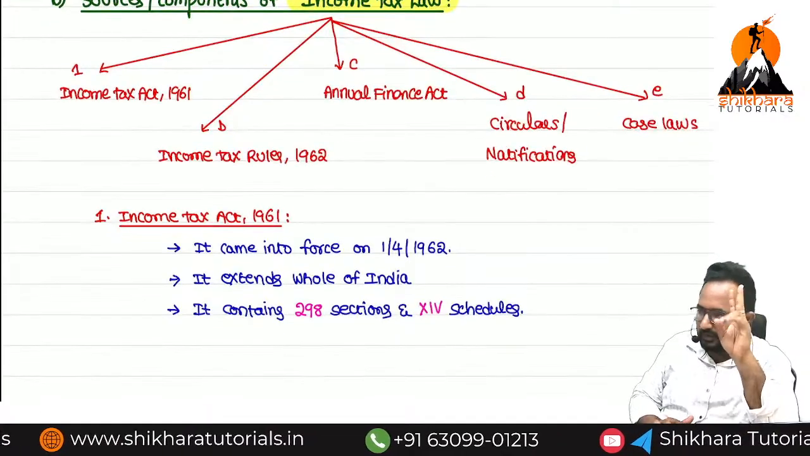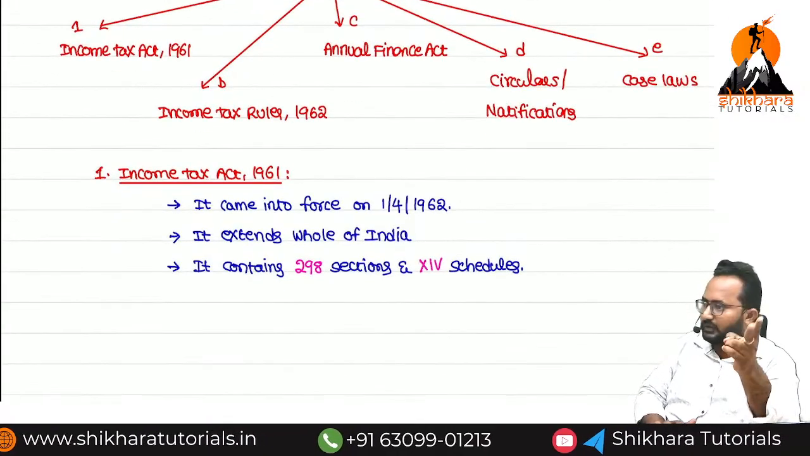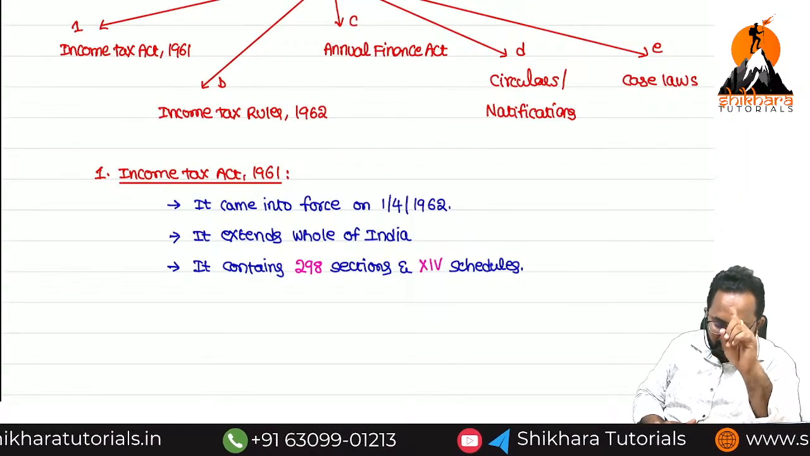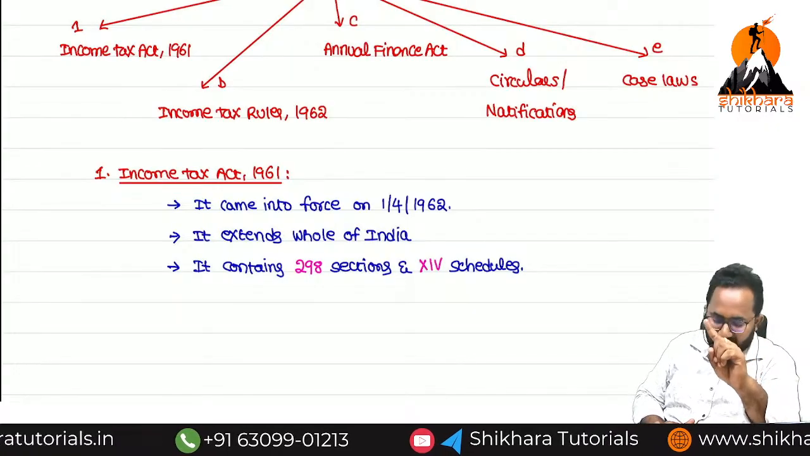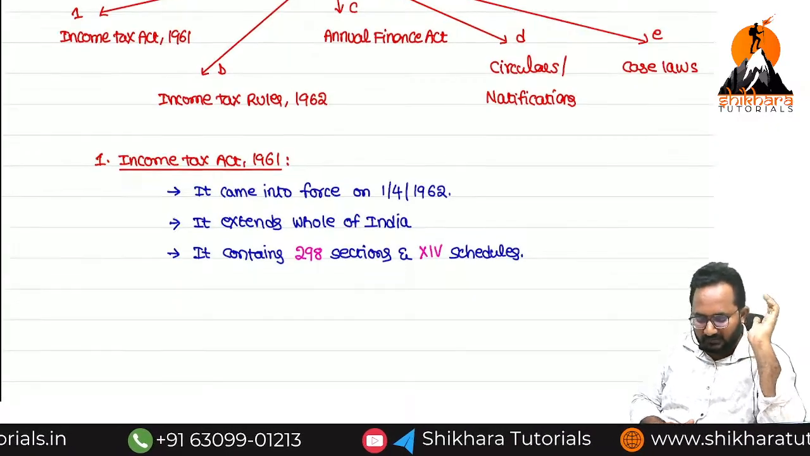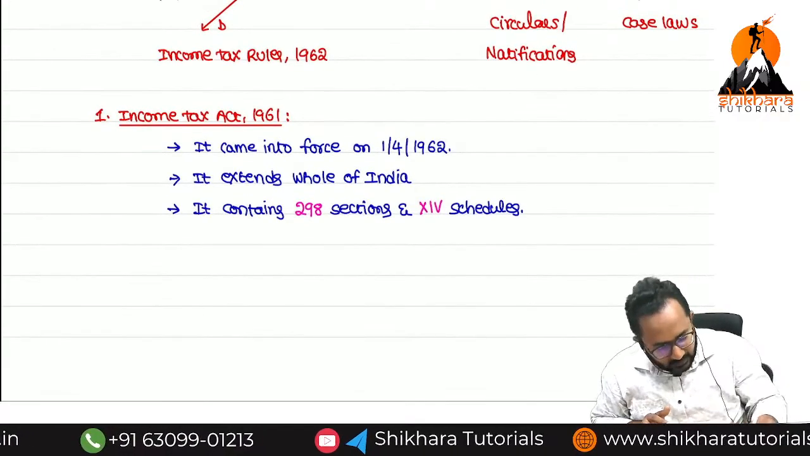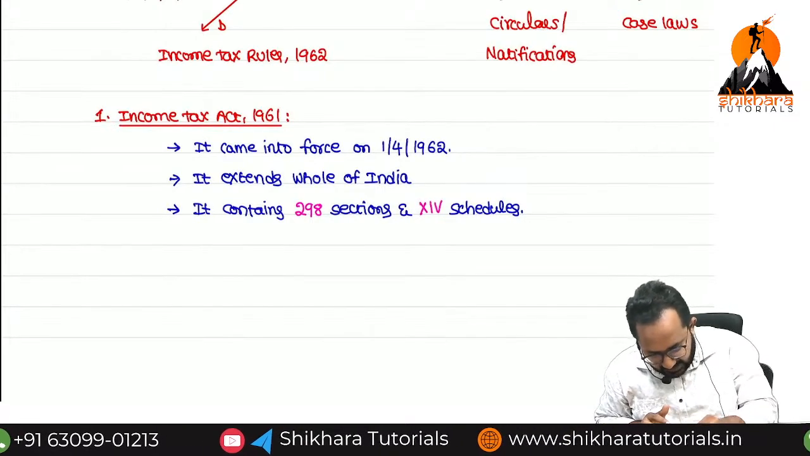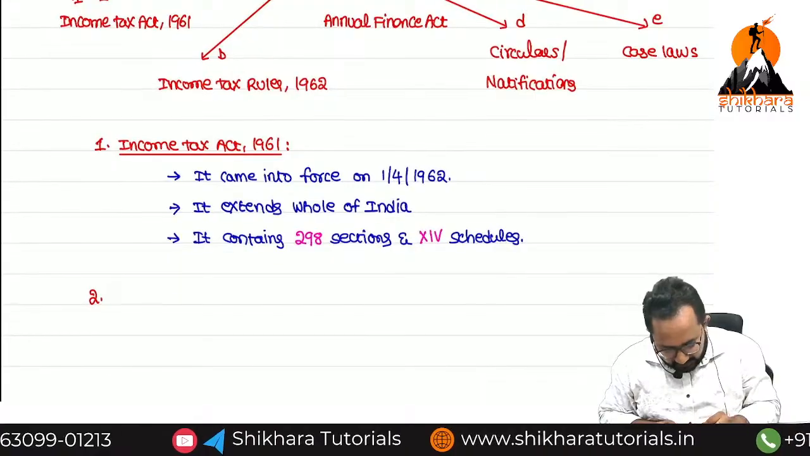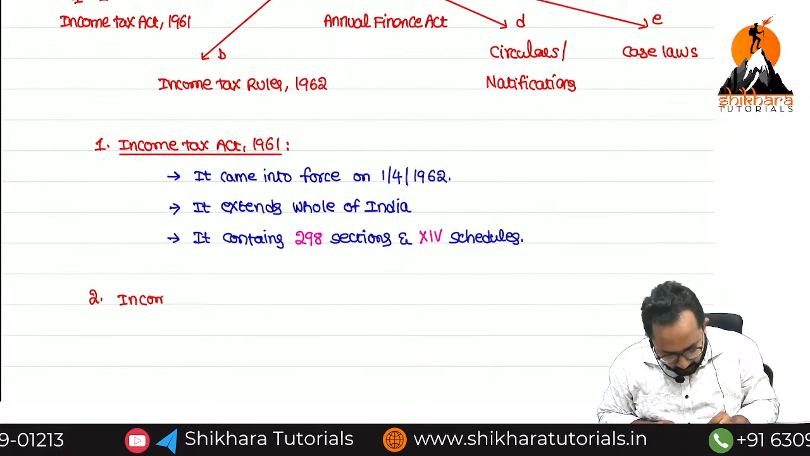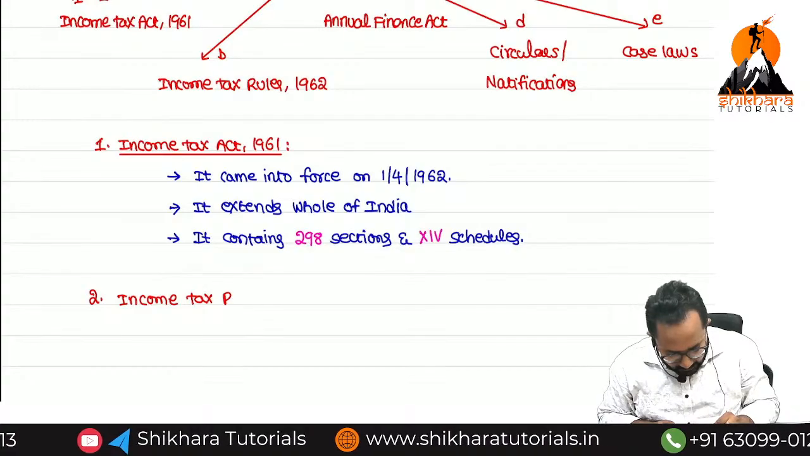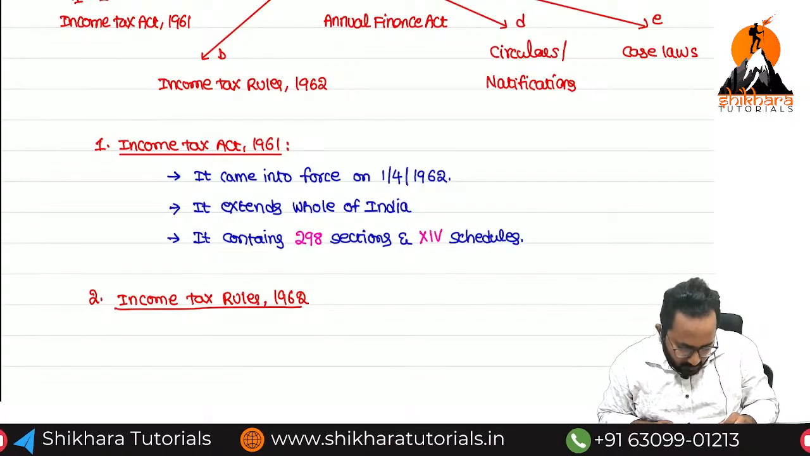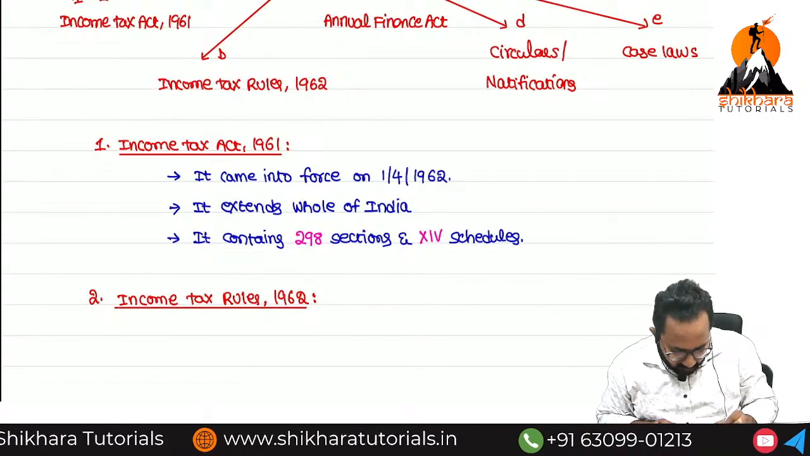So now two important MCQs are covered. It came into force on which date? 1/4/1962. It extends to the whole of India. It contains 298 sections. How many schedules? 14 schedules. Tomorrow we will start the discussion relating to the second component. What is the second component? Income Tax Rules 1962 will start.